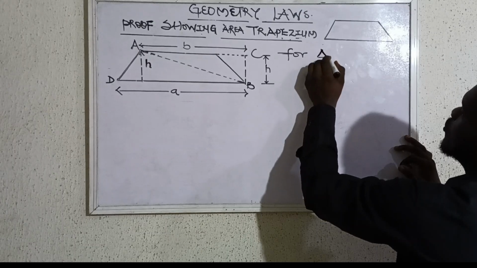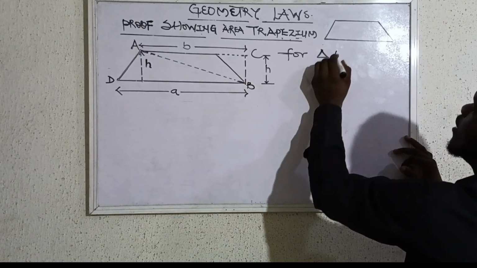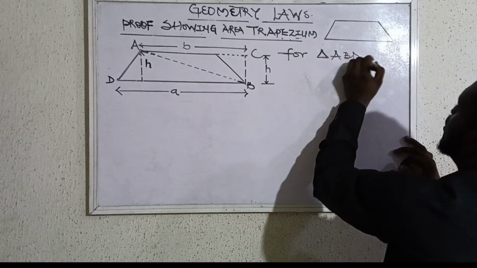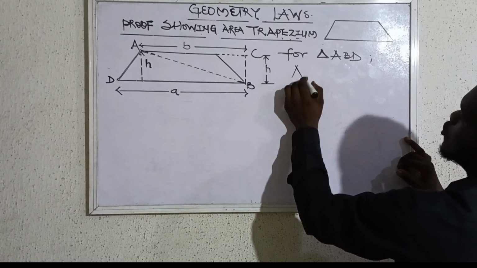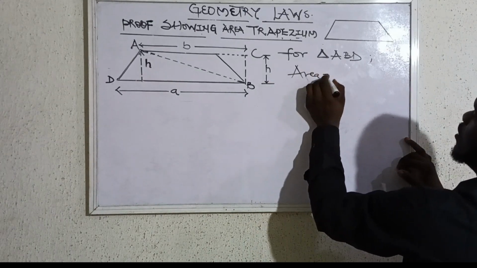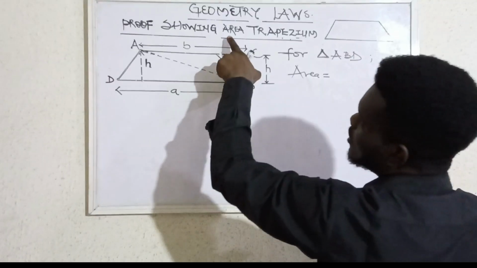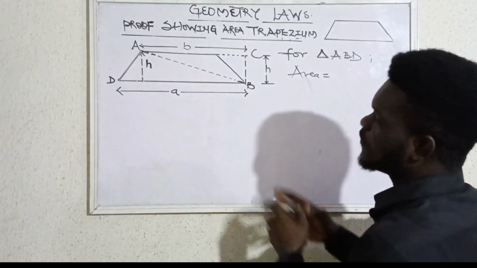Let's start with the lower triangle, triangle ABD. Now the area is going to be what? Don't get it twisted. What are we trying to calculate? We're trying to get the formula for calculating the area of a trapezium.